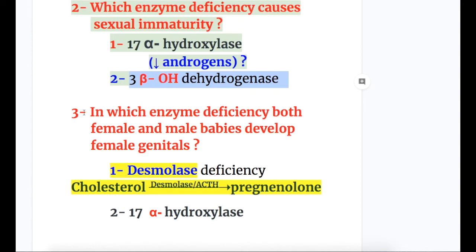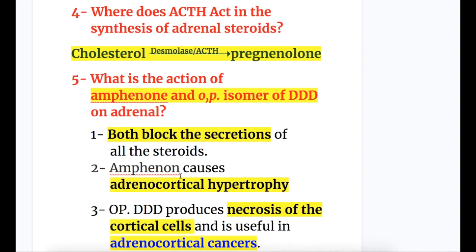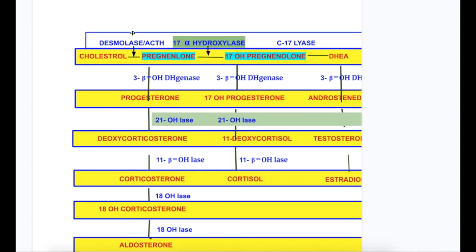Question number 3, in which enzyme deficiency do both female and male babies develop female genitals? The answer is desmolase deficiency. As I already mentioned, it acts on the conversion of cholesterol to pregnenolone. And number 2, 17-alpha hydroxylase, also required for steroid synthesis in gonads. Where does ACTH act in the synthesis of adrenal steroids? It acts on the same step, the conversion of cholesterol to pregnenolone. It is the first step where ACTH acts in the synthesis of adrenocorticosteroids.